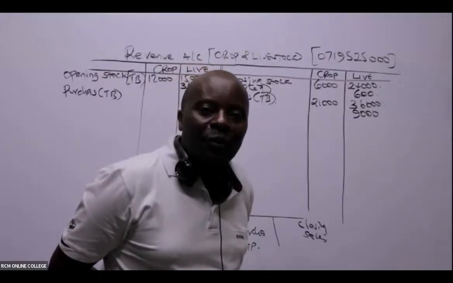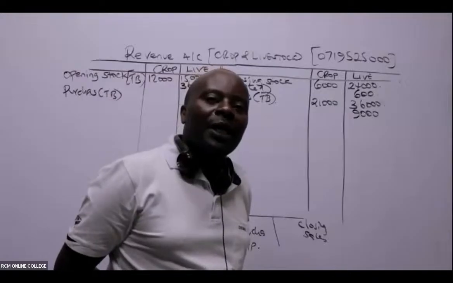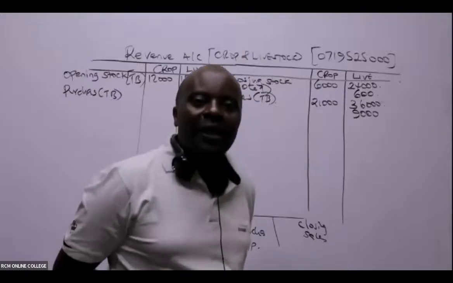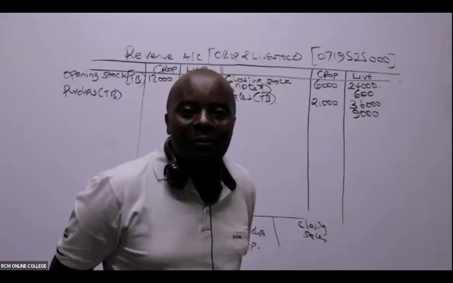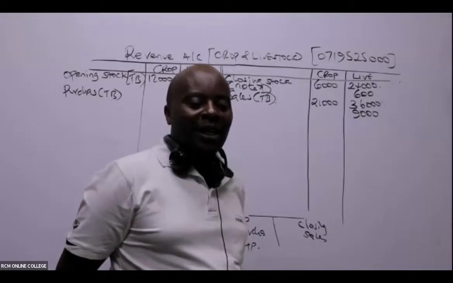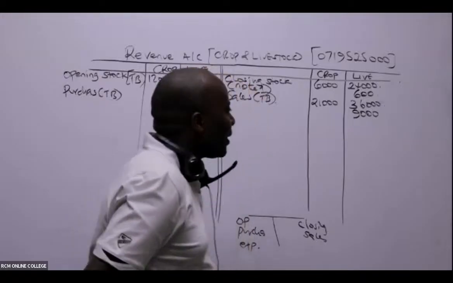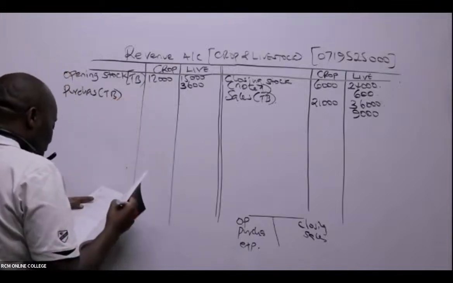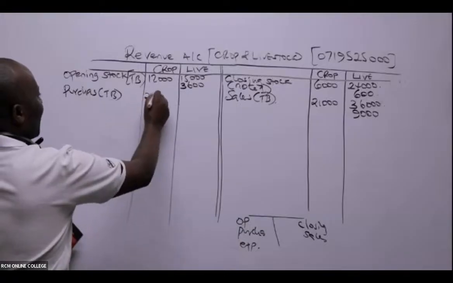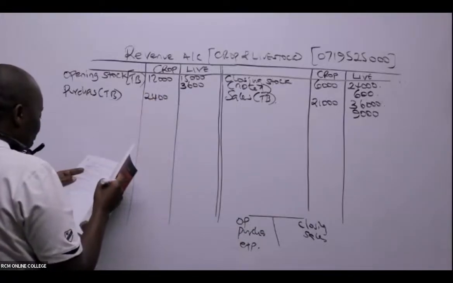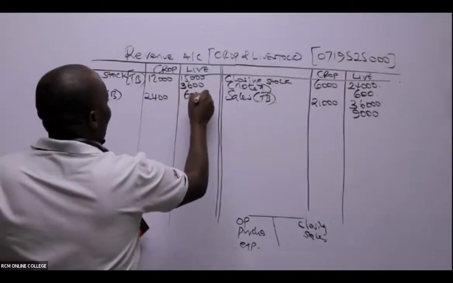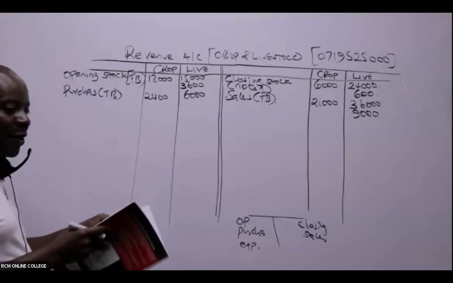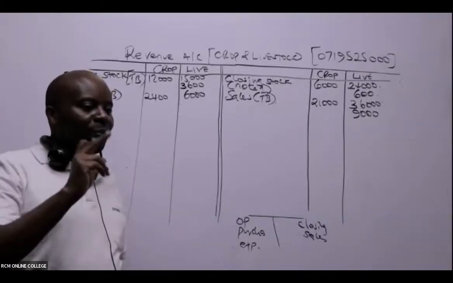Also you need some kind of knowledge. When they talk of artificial insemination, and then you take a cost of artificial insemination to crops, then you are also having a problem. Yeah, great. Thank you so much. Seeds, in this case, will be under crop. So seeds, 2,400 under crop. And then you can see purchase of livestock, 6,000. Thank you very much. And then purchase of fertilizers, 1,500. So where do we take fertilizers? Crop or livestock?